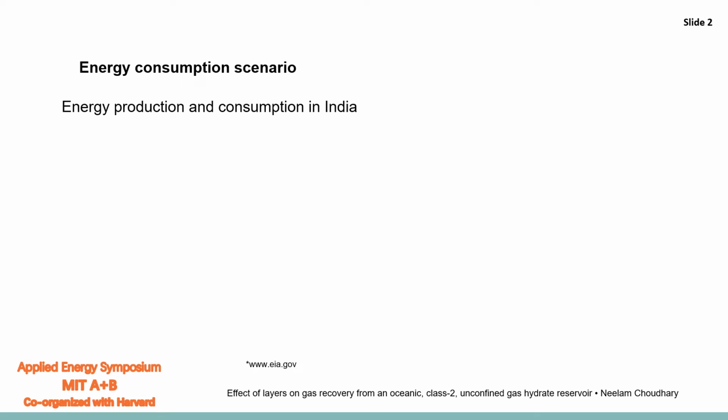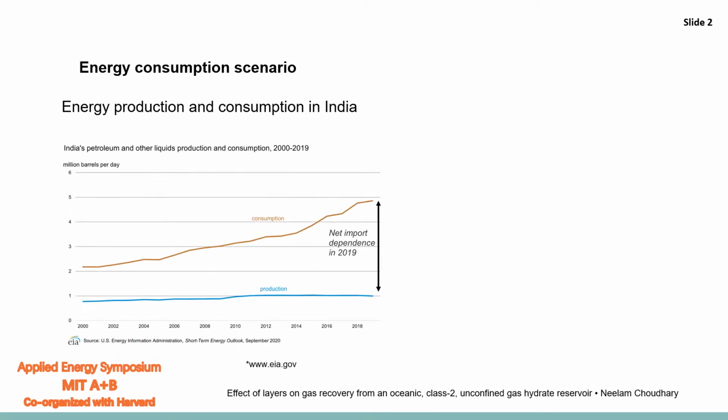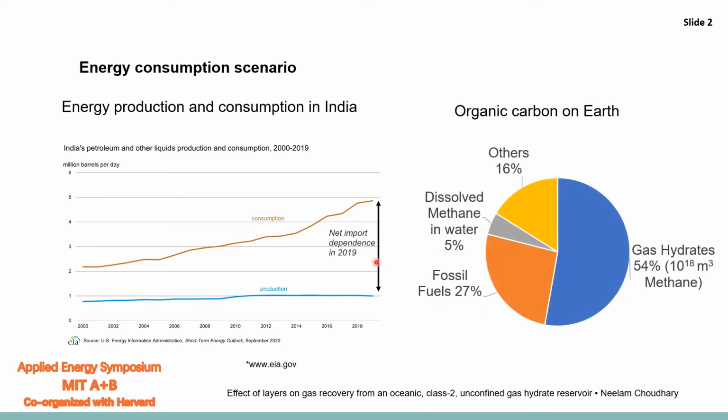As we know, the energy demand is increasing every year. The energy demands are much more than the energy production. India, as well as other growing countries, are mainly dependent on imports. Currently, India imports more than 80% of the energy required. So, in order to meet this high demand, we need to look at other available means of energy production. There come the gas hydrates, which contain a large amount of methane gas, and in India also the gas hydrates are discovered.